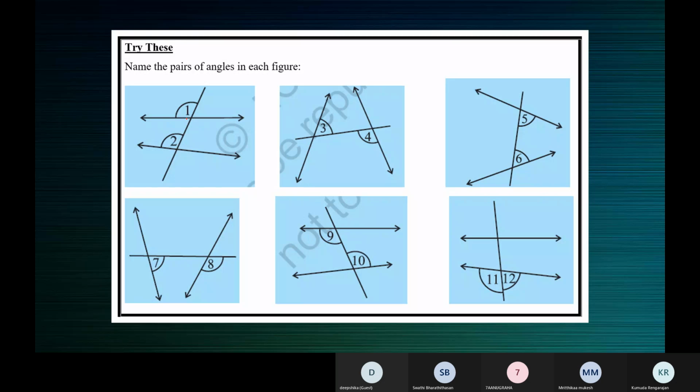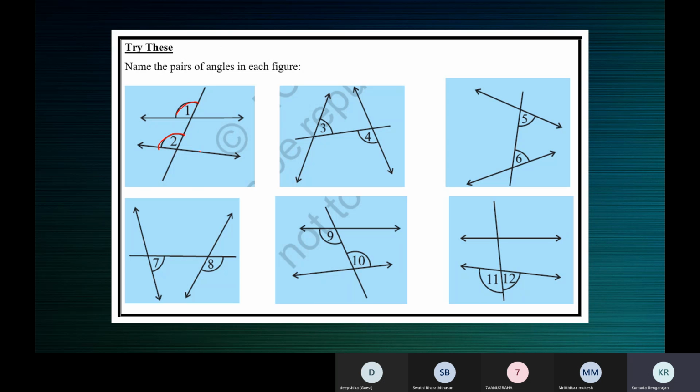So angle 1 and angle 2 are what kind of angles, children? Corresponding angles, ma'am. Okay. See, they are corresponding angles. We are not talking about whether they are equal. We'll talk about that later. We are only identifying the relation between two angles depending on the position in which they are formed.